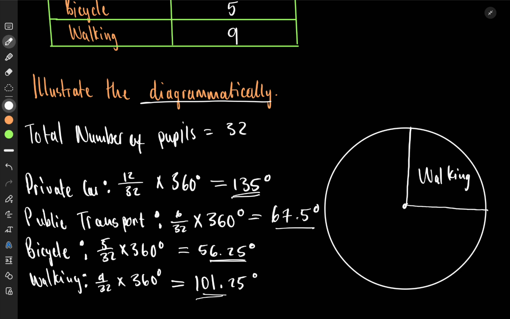And then the next one would be, let's try to put private car 135. What I know is that 180 would have come like this, and then this should have been 180. But I'm going to remove 50 degrees. 90 is like this. 50 would be just a little bit greater than 45, like this. So this is 50 degrees that I have removed. Oh, I should remove exactly 45. Great. So I'll remove 45 and I'll get 135.